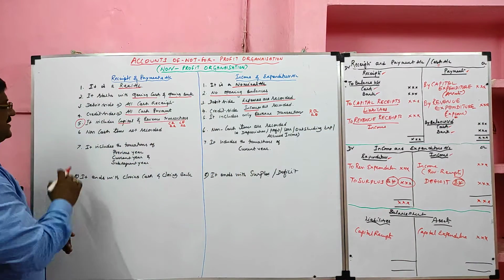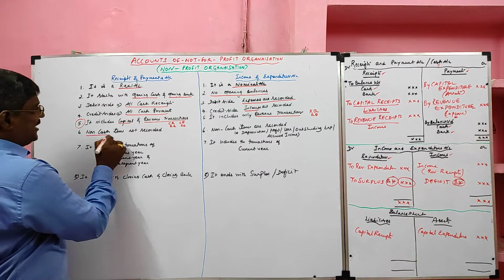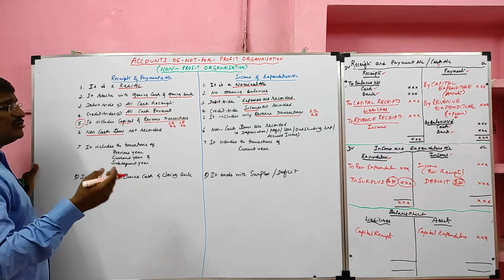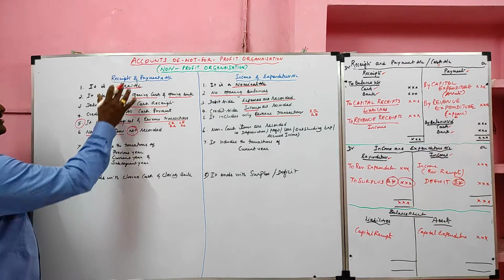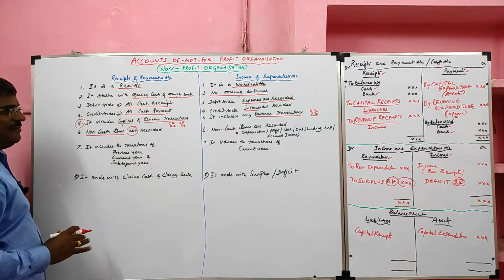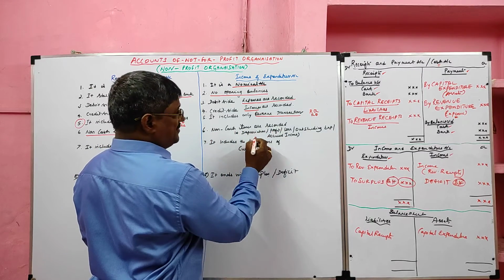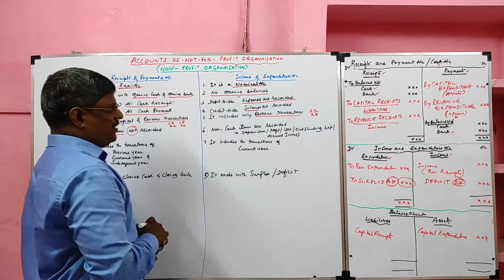Then sixth item. In receipts and payment account, non-cash items such as depreciation, profit, loss, outstanding expenses, accrued income are not recorded. But in income and expenditure account, non-cash items such as depreciation, profit, loss, outstanding expenses, accrued income, all are recorded.